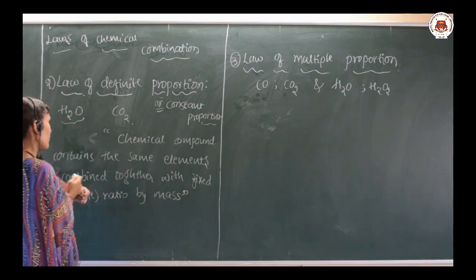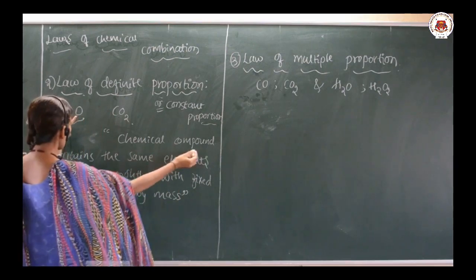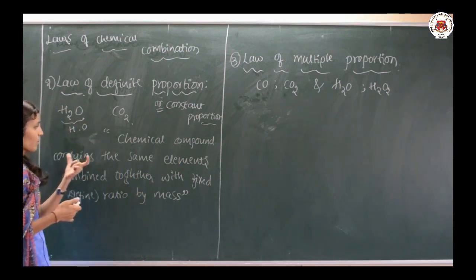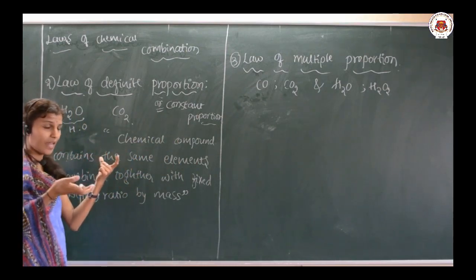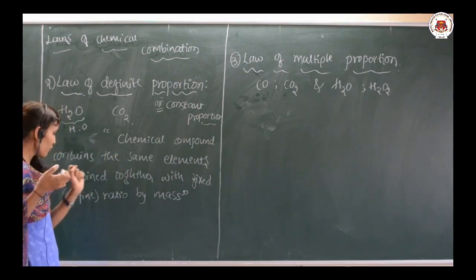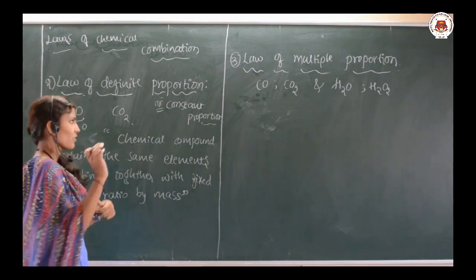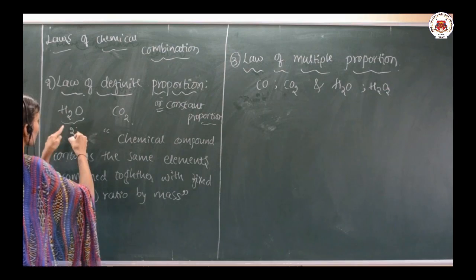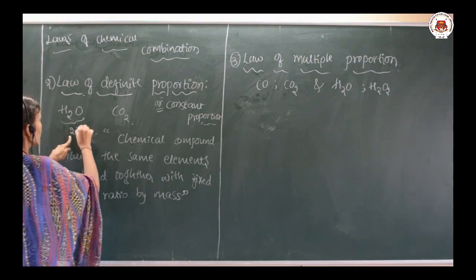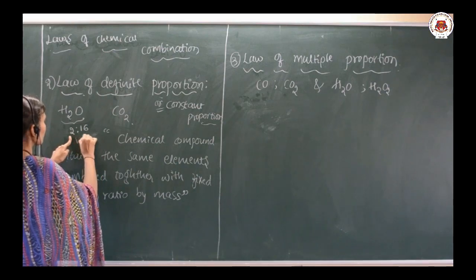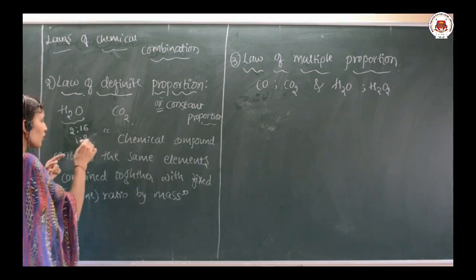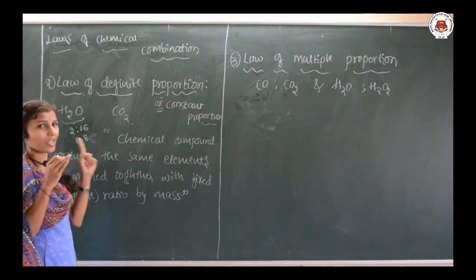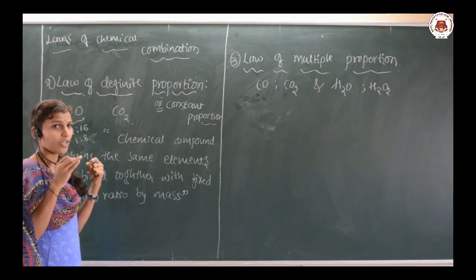The chemical compound, let us take water as a chemical compound. The chemical compound contains the same elements. It means there is always hydrogen, always oxygen. A chemical compound contains the same elements combined together with a fixed ratio by mass. So, what is the meaning of this? Here, the atomic mass of hydrogen is 1, and 2 hydrogens are there, so 2 is to 16, that is if we cancel, 1 is to 8 ratio. Always in water, hydrogen combines with oxygen in the ratio of 1 is to 8 by their mass.